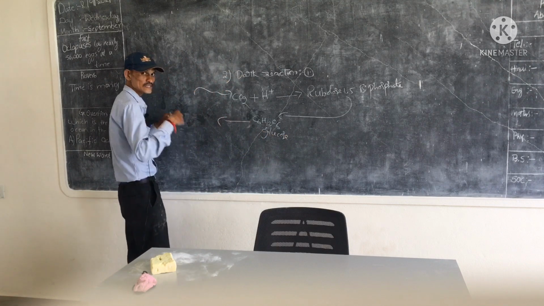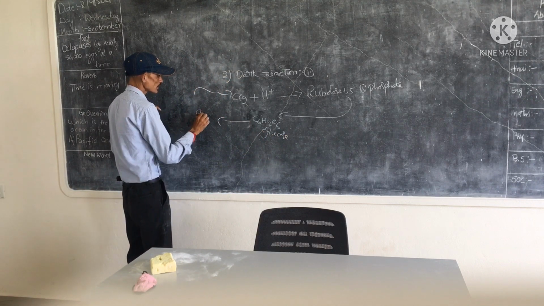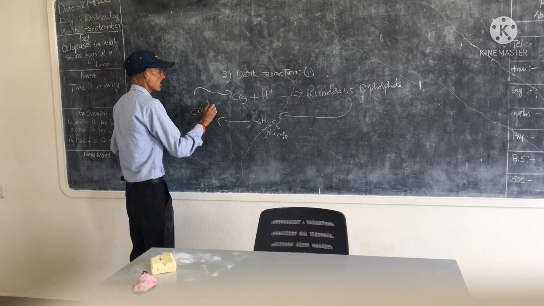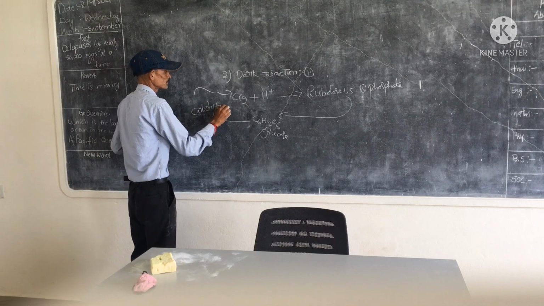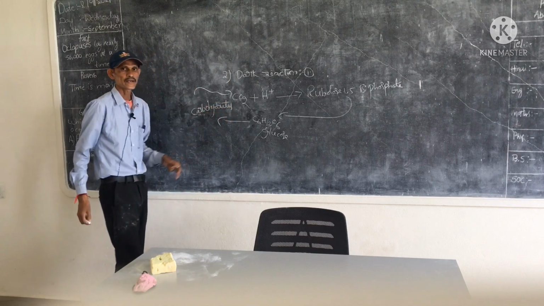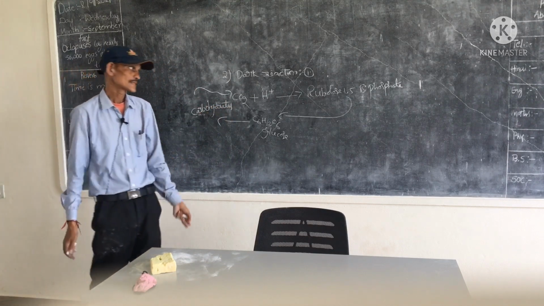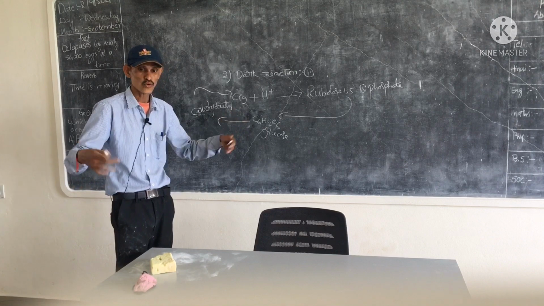Finally, these glucoses are converted into starch or carbohydrates. These carbohydrates can be stored in the plants. This is the mechanism of photosynthesis.